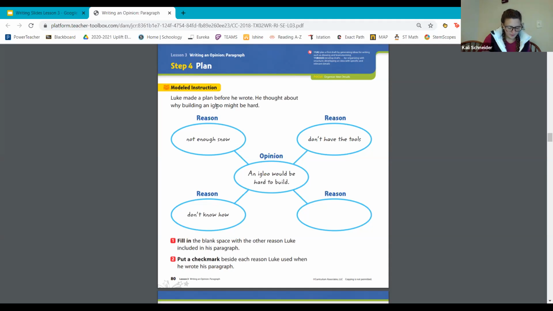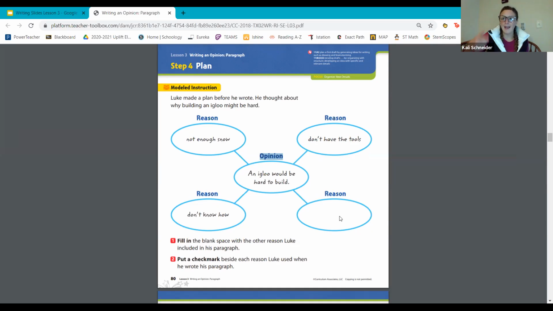Where is Luke's opinion located in the planning web? Where did he put it? Right, it's in the middle, right here where you see the word opinion. He put his opinion, an igloo would be harder to build. So what is Luke's opinion? What's going to be harder to build? Now we need to find those 4 reasons, and he already found 3 of them of why it's harder to build.